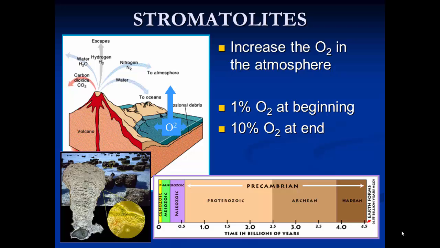So if you remember what we talked about in class, we discussed that there were three different ways that the modern atmosphere was built. The first was by outgassing from volcanoes and rocks. The second was by photochemical dissociation, and the third was by photosynthesis. And the photosynthesis was from cyanobacteria, which built stromatolites. Now, at the start of the Proterozoic, we have 1% oxygen, and by the end of the Proterozoic, we have about 10% oxygen in the atmosphere.